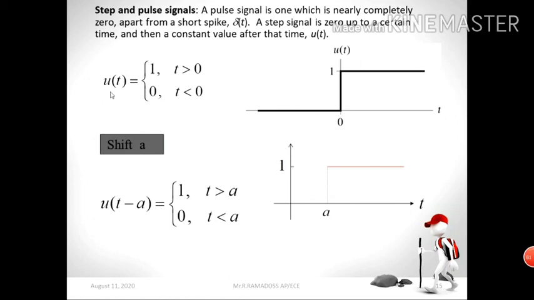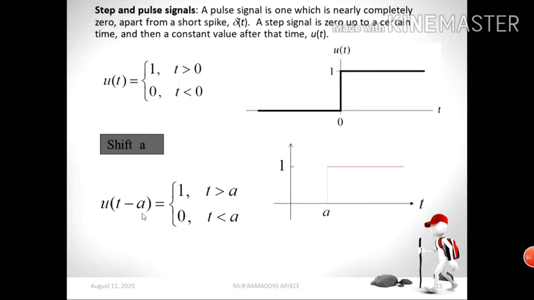Okay, see the operation here, shift A. Now I'm going to shift our unit step signal with respect to A. So it means time shifting signals. Okay, time shifting property. So for example, u of t minus A.